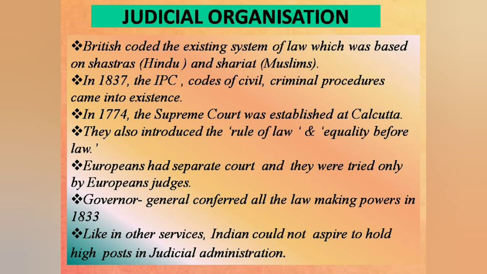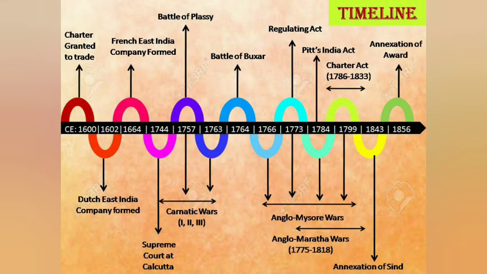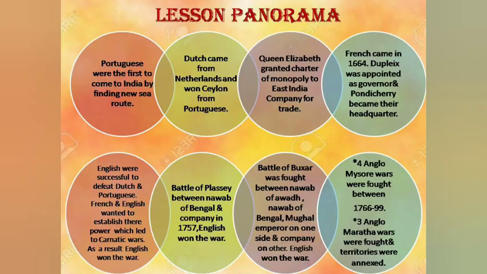Rule of law means administration would be carried out as per the laws and provisions. And equality before law meant that all are equal before the law. Students, this is the complete timeline of the chapter, starting from 1600 to 1856. Then the next one is Lesson Panorama. This is the complete summary of the chapter, so you can refer to it.